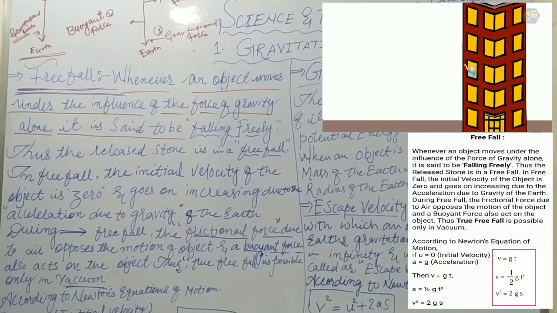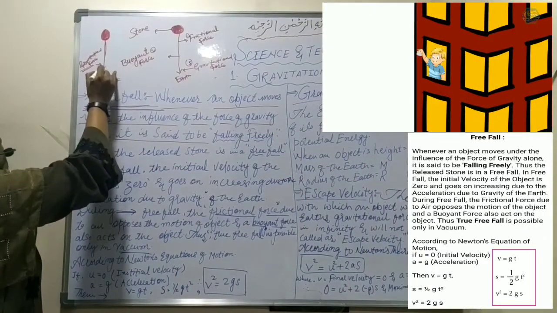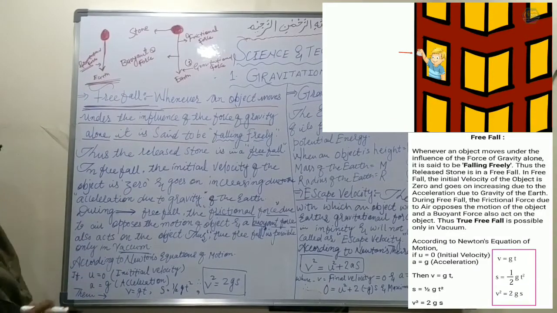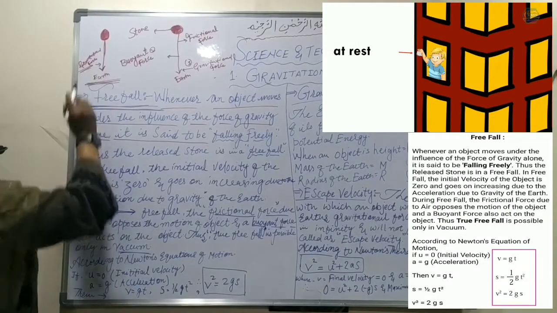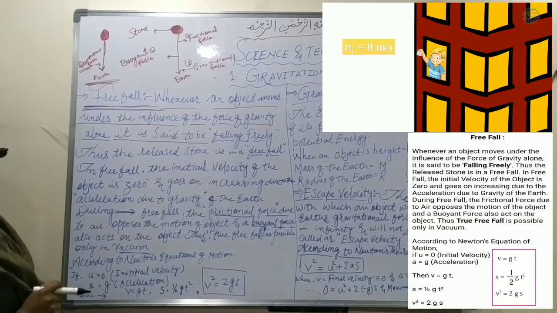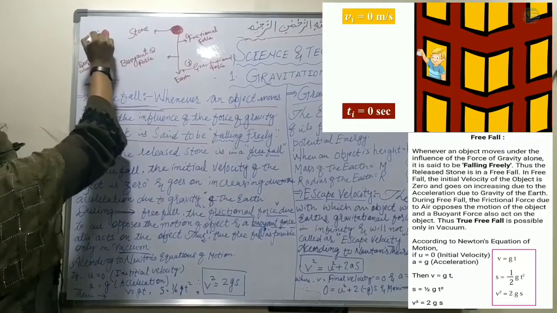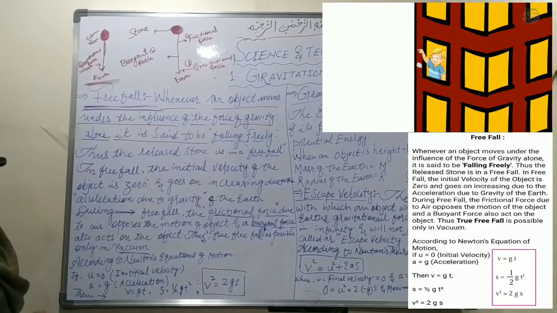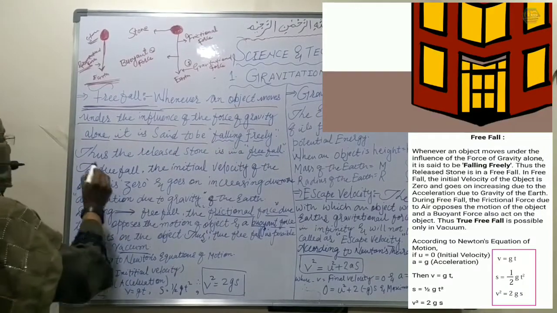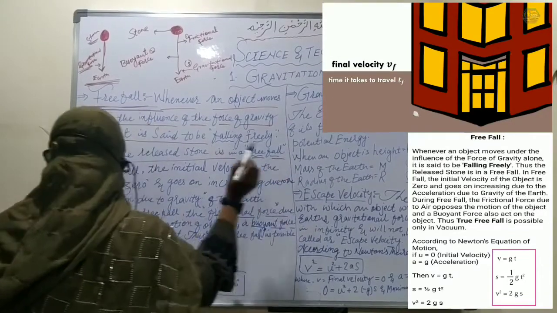You will observe that the stone comes directly towards the earth's surface, and it is called free fall. Here the gravitational force acts on the speed and the velocity of the stone, and the stone comes towards the earth's surface. So it is called falling freely. Thus the released stone is in a free fall.